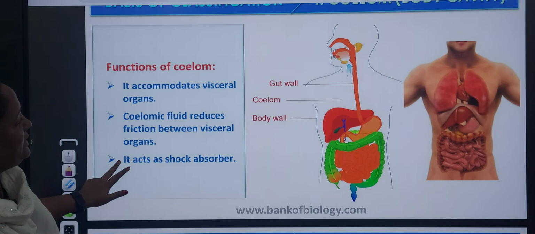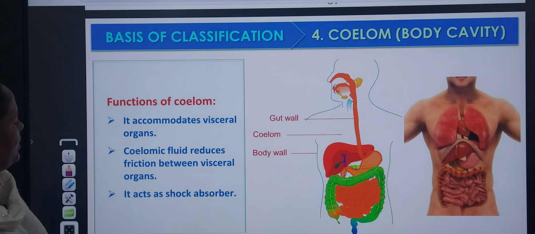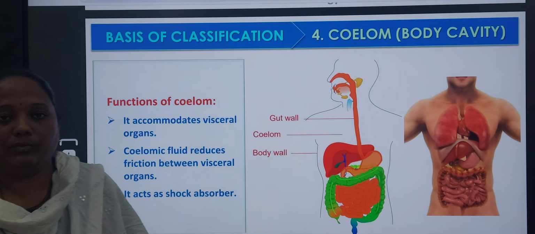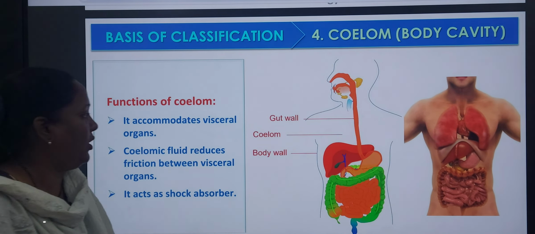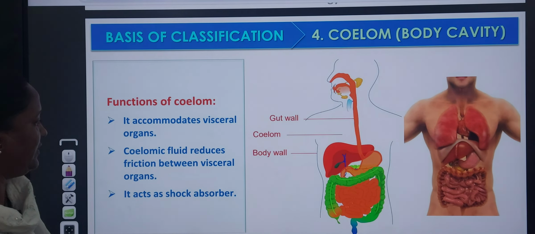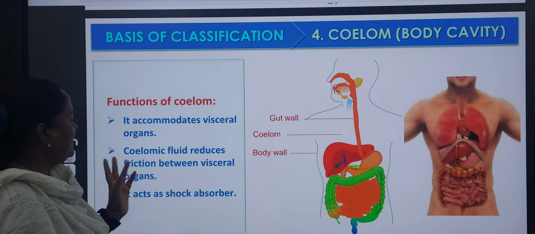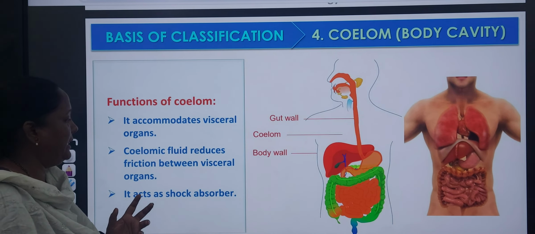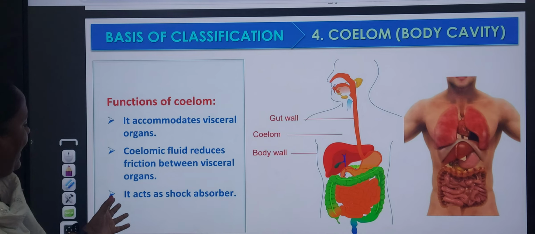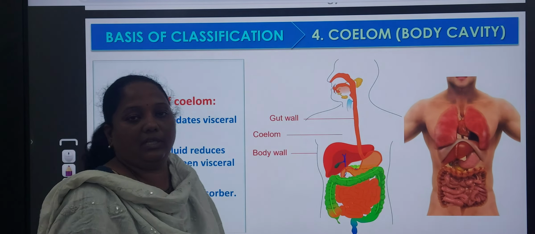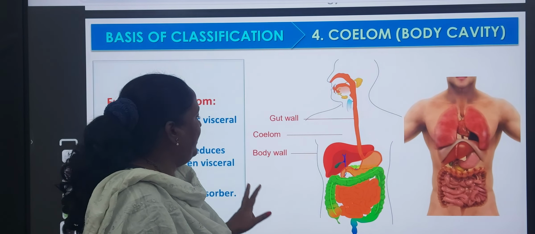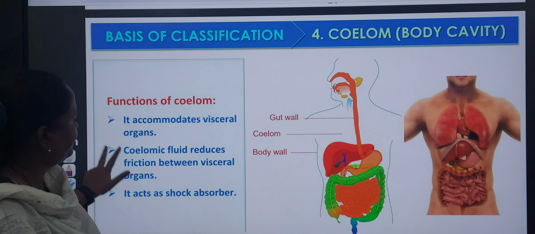Next, functions of the coelom. What are the functions of the coelom? It accommodates visceral organs. I think you know very well about the visceral organs present in our body. Next, coelomic fluid reduces friction between visceral organs, and it acts as a shock absorber. The coelom acts as a shock absorber for our visceral organs.